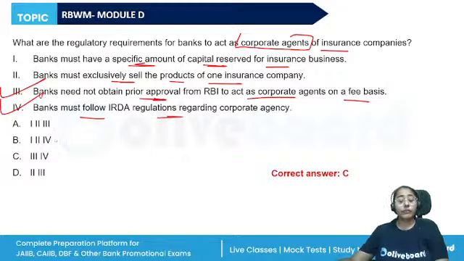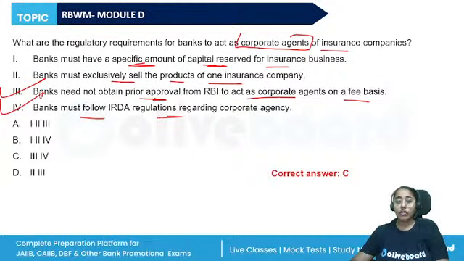All right. So for taking the corporate agency business departmentally, they need not maintain any specific capital. Only when through a joint venture or subsidiary that specific capital has to be maintained. And departmentally on a fee basis, they need not take RBI's prior approval. All right. But this will be without risk participation.